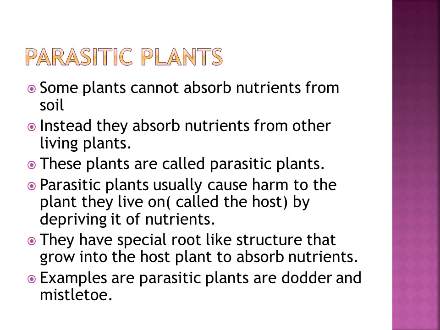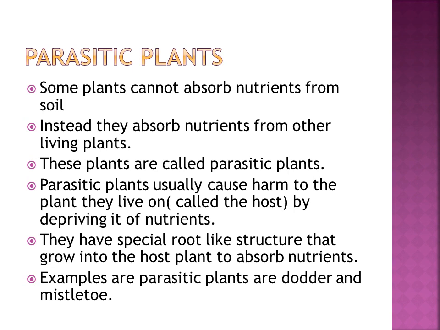Now, today we have discussed how plants in swamps and marshes live. Then we discussed what aquatic plants are. The plants that live in water are called aquatic plants. In that we have seen three examples: floating plants, fixed plants and underwater plants. Then we have seen what insectivorous plants are, how they get their food, and how they digest it.